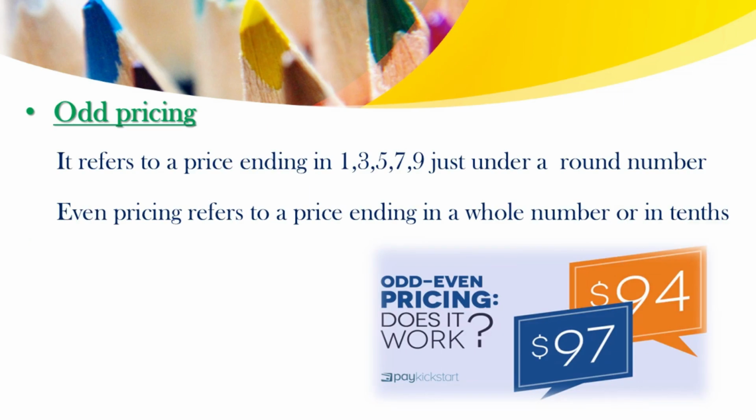Next one is odd pricing. Odd pricing refers to a price which is ending in 1, 3, 5, 7, 9, just under a round number. This is known as odd pricing. And also there is a pricing called even pricing. Even pricing refers to a price ending in a whole number or in tens. In this picture we can say that $97 and $94. $97 is an odd price and $94 is an even price.